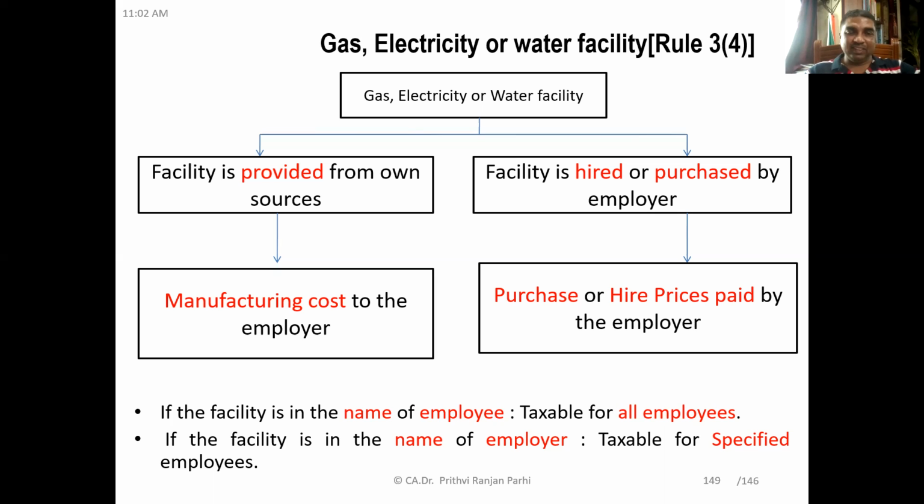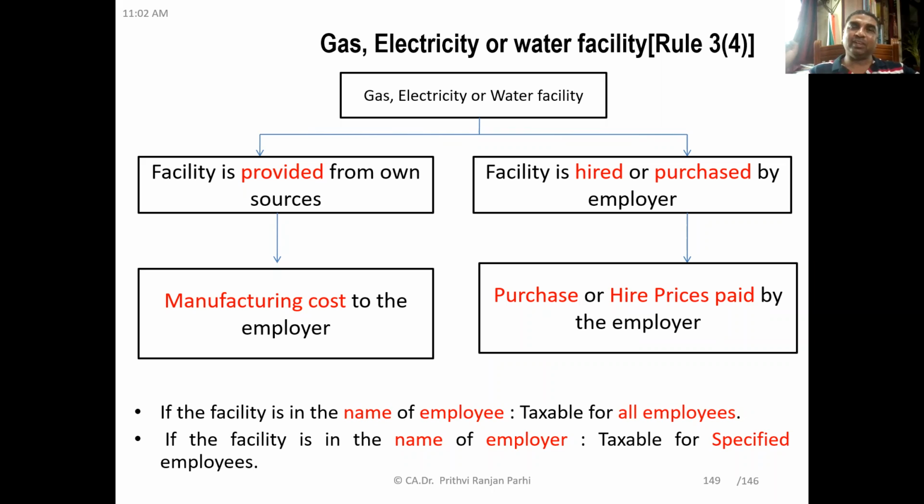If these facilities are in the name of the employee, that means the gas connection is in the name of the employee, then it is taxable for all employees. But if the gas connection is in the name of the employer, or the electric connection is in the name of the employer, but the employee uses it, then it is taxable only for specified employees.